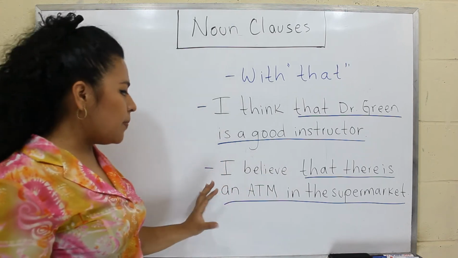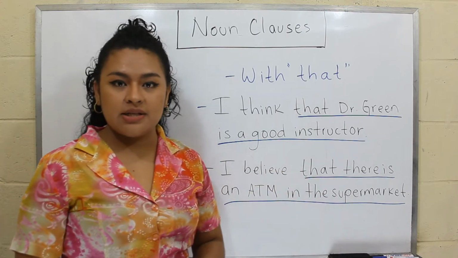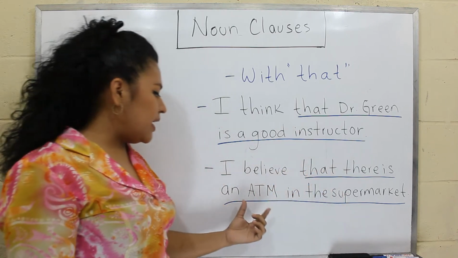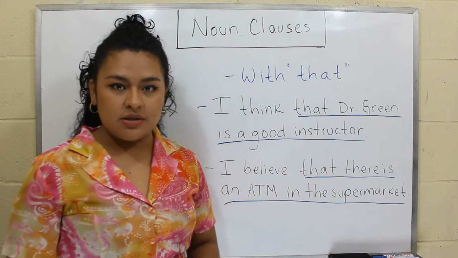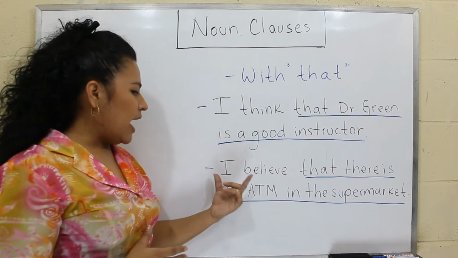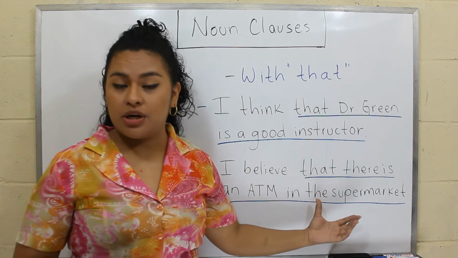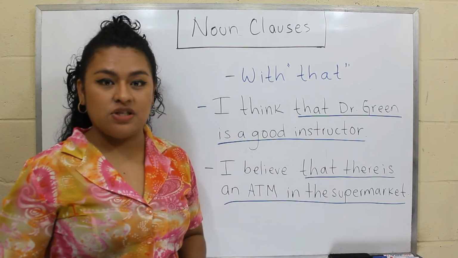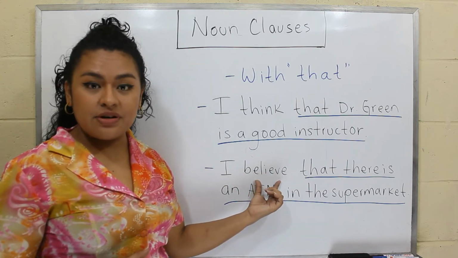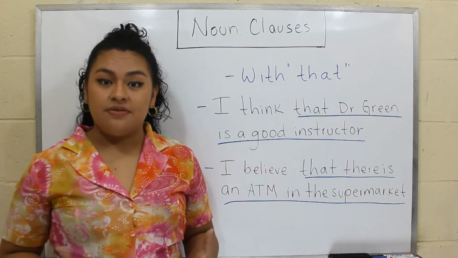And in the next example, I believe that there is an ATM in the supermarket. And here, the noun clause is that there is an ATM in the supermarket. And here, it is also acting as a direct object. I believe what? That there is an ATM in the supermarket. So that's the direct object. And here, we are also using a mental activity verb. I believe. And believe is a mental activity verb.